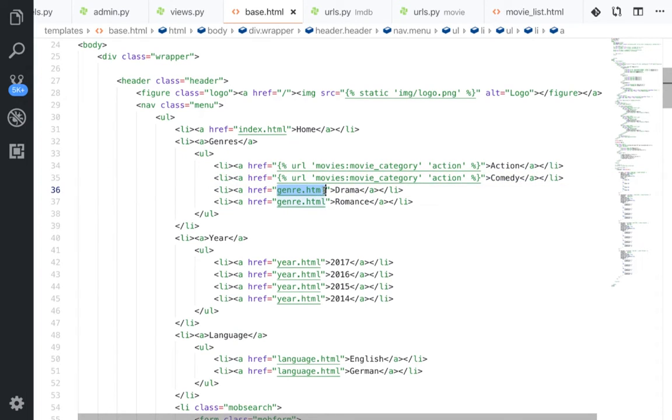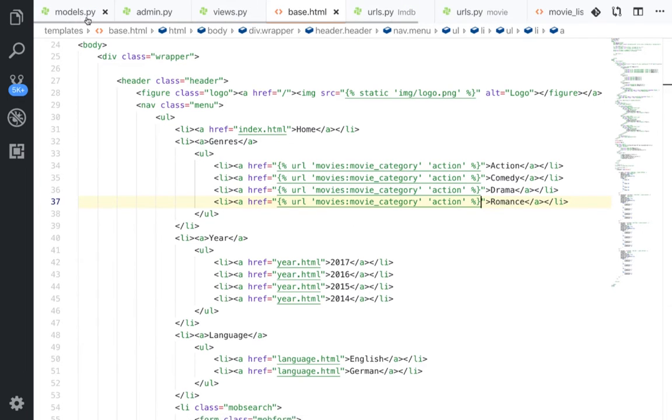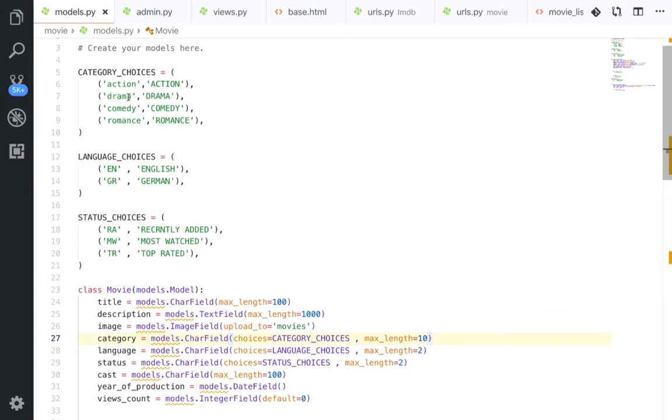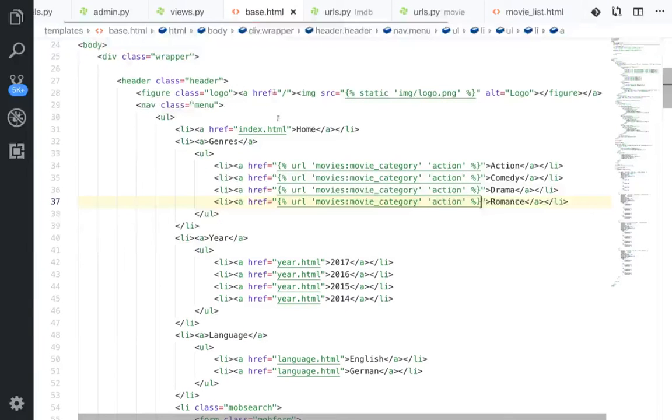So sometimes those categories are not constant. So sometimes you need to add more categories and so on. So in this state, you want to do it like choices, like we did in our models. So those categories, if you want to enable the user to add more categories, you're gonna separate this in another model and so on. And to represent them in the model list, you just have to loop over them.